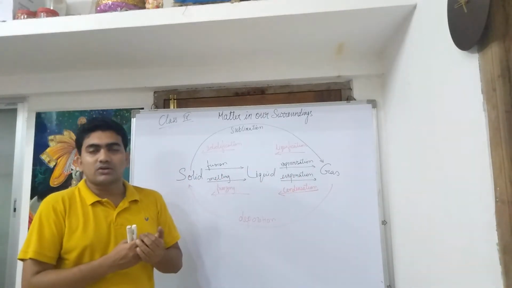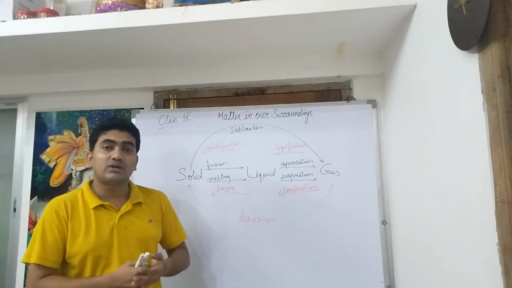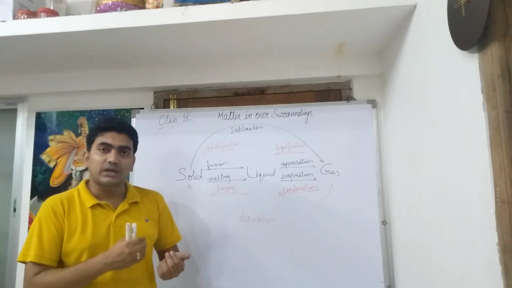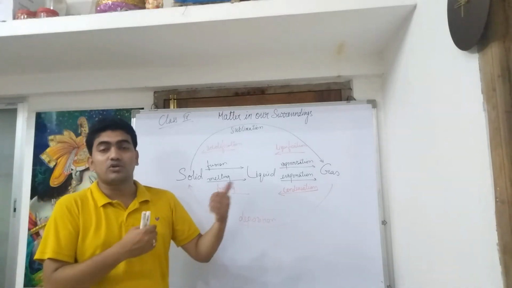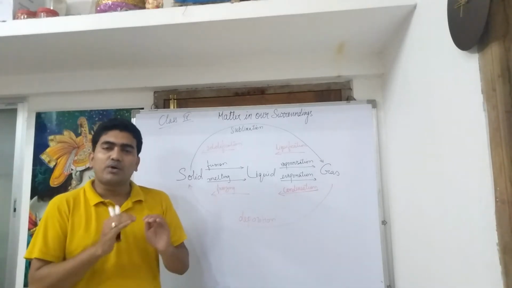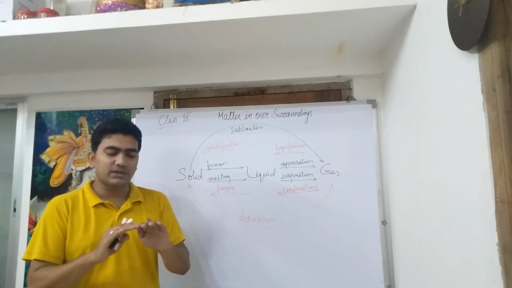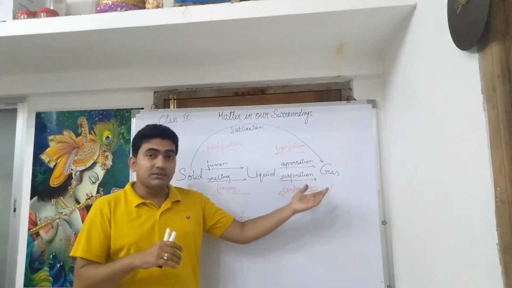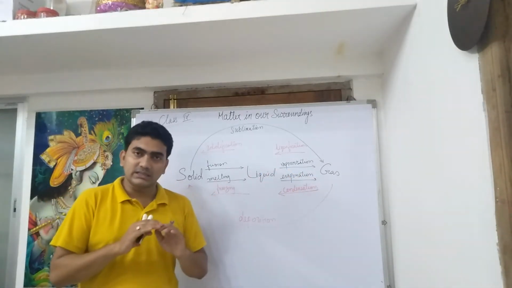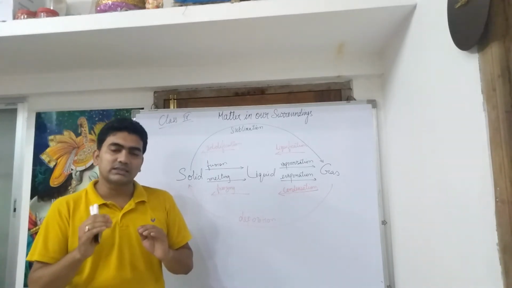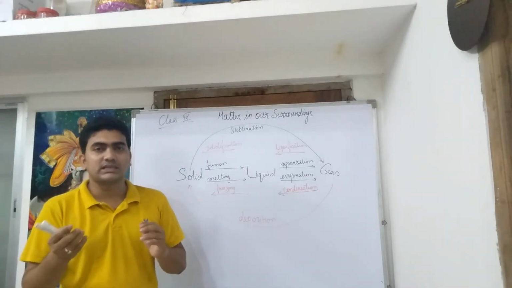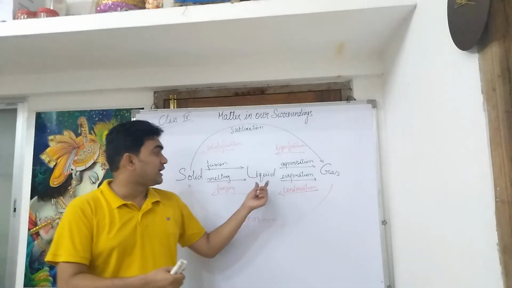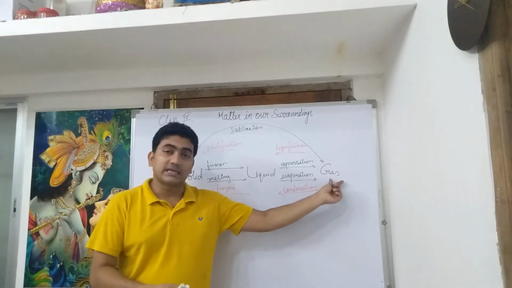We often come across certain situations where boiling water is causing less burning effect but steam is causing more burning effect. This is because boiling water has only a temperature of 100 degrees Celsius, but steam, the gaseous form, has 100 degrees Celsius, but also it has a certain amount of energy that has been absorbed to break it from liquid to gas.